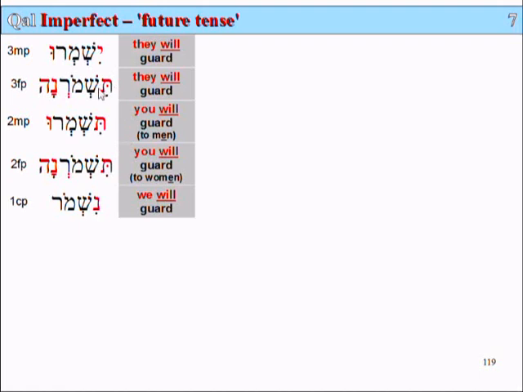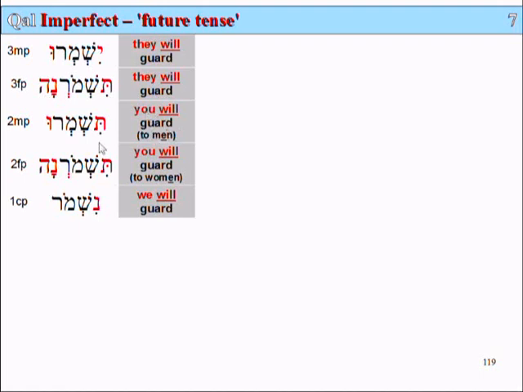Context. And the final one, we will guard: nishmor. So we have they will guard, yishmaru. They will guard to women, tishmorna, or of women.